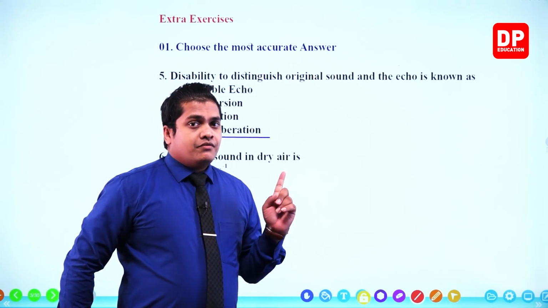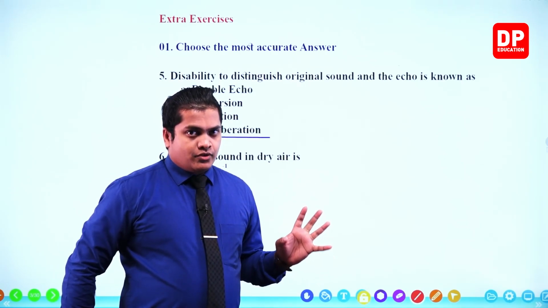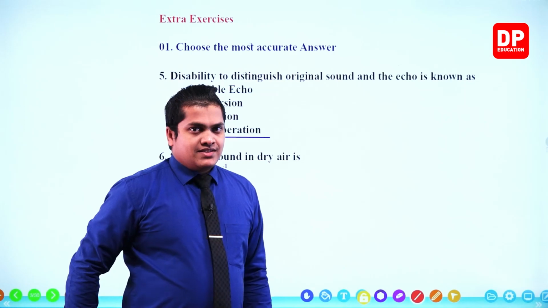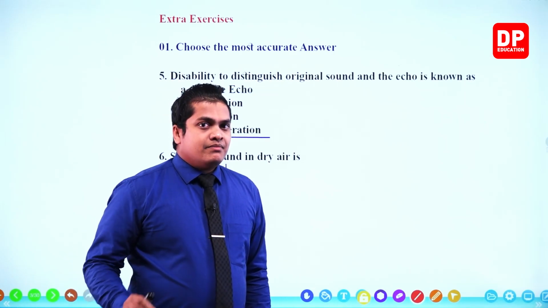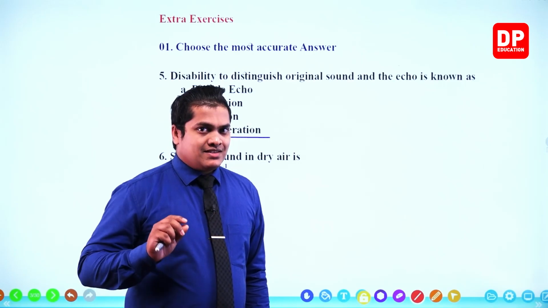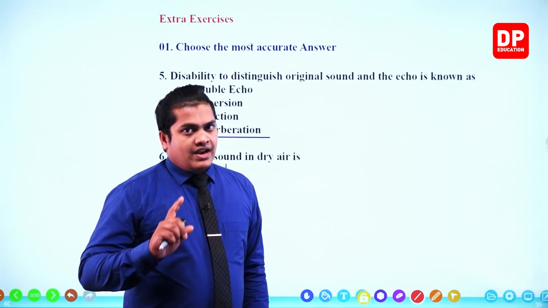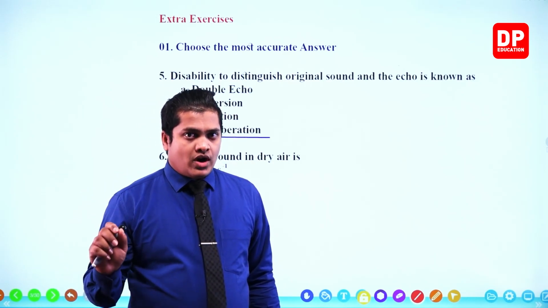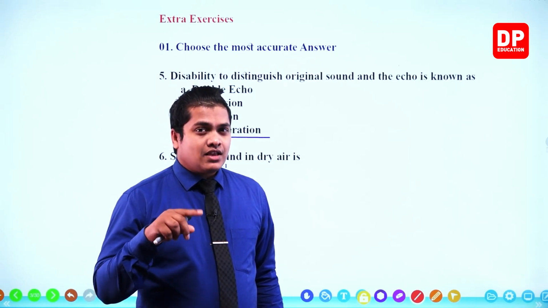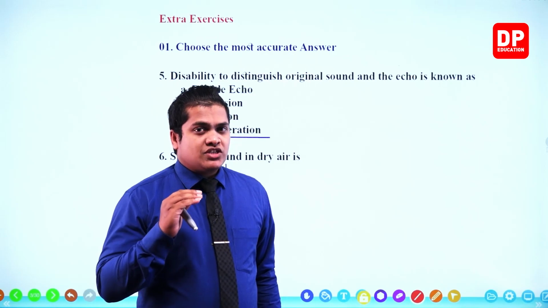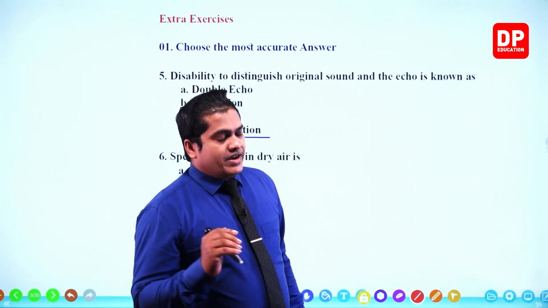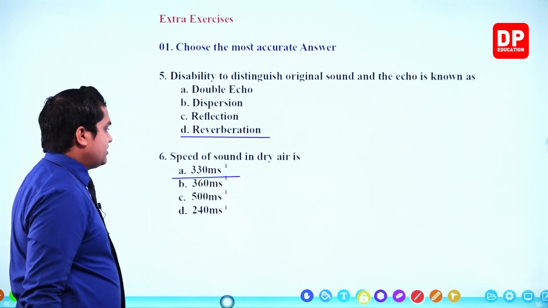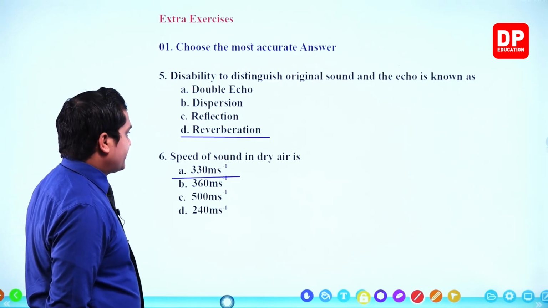Can you remember when we did that calculation related to the minimum distance between an obstacle and an observer in order to experience the echo? We discussed that the minimum distance should be 16.5 meters. There we multiplied 330 meters per second by 0.1 to get the distance as 33 meters, the distance traveled by the sound wave. So, my dear children, our answer should be 330 meters per second, which is the first response.